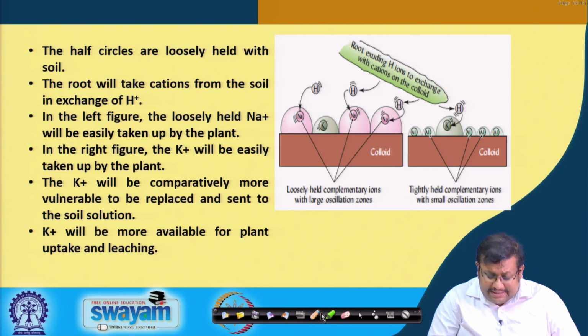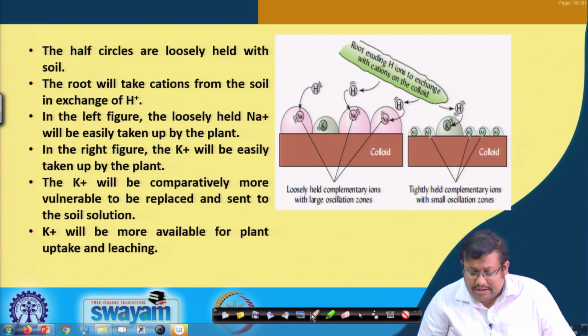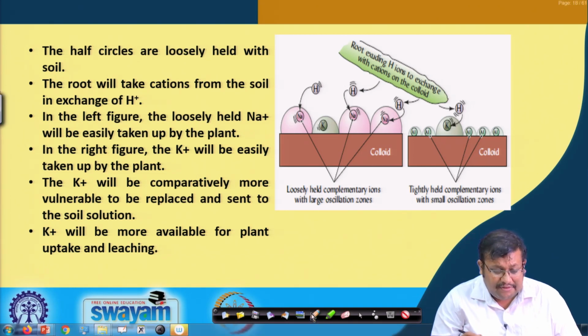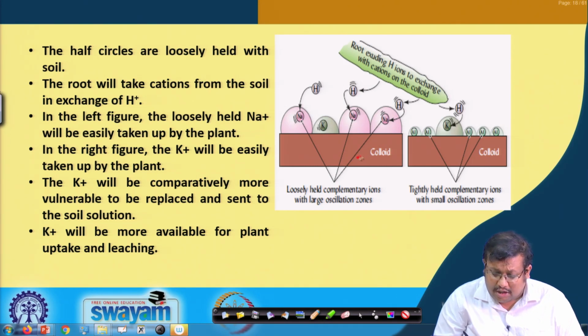Another important thing you can see in this picture is two different conditions. The half circles are adsorbed cations on the colloidal surface, and this is a root exuding H+ ions to exchange with the cations on the colloids.